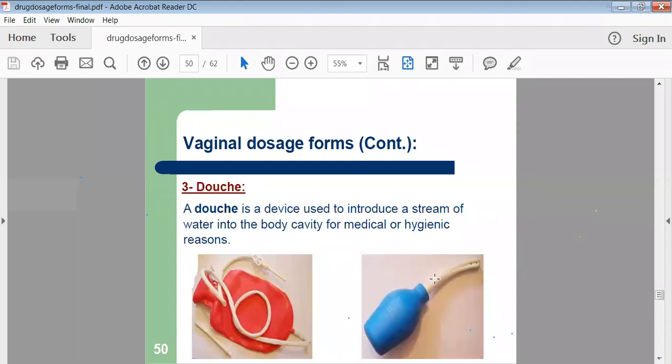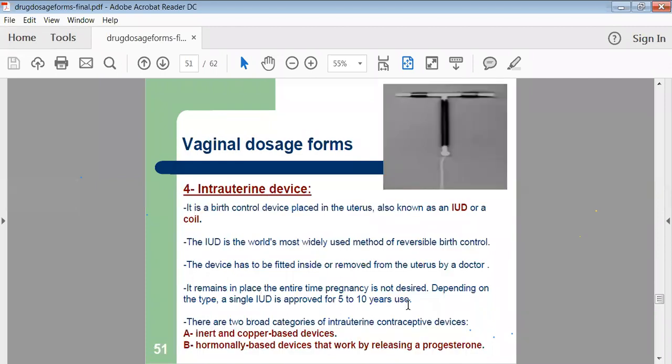Then douches are there. Douches are devices which are utilized to introduce the drug into the vaginal cavity. Then intrauterine devices are there. Intrauterine devices are called implants. Generally, they contain your drug, and that drug will be released for a longer period. So they are devices which have the ability to deliver the drug for a longer period, and we have to fix these devices inside your body cavities.